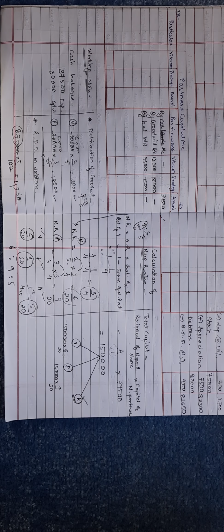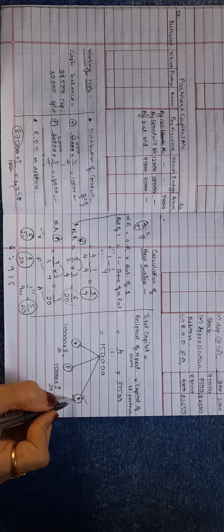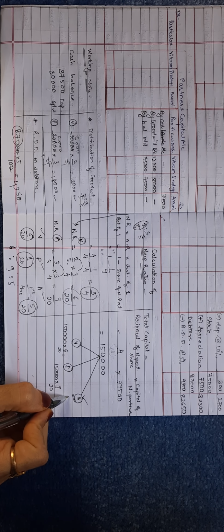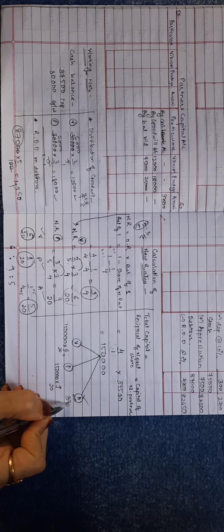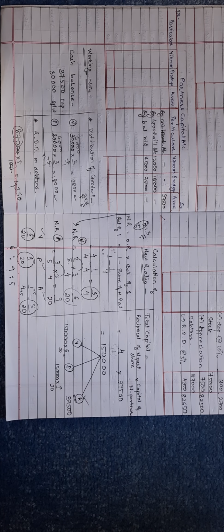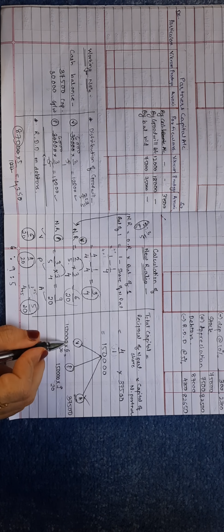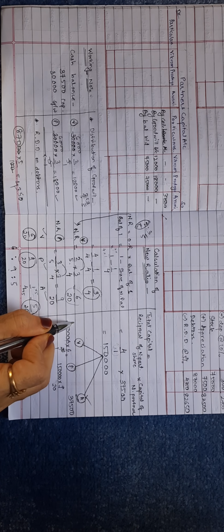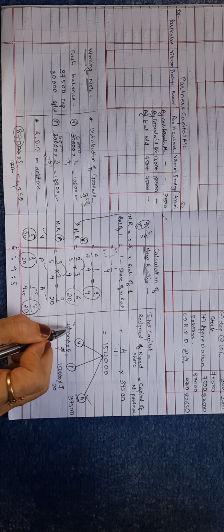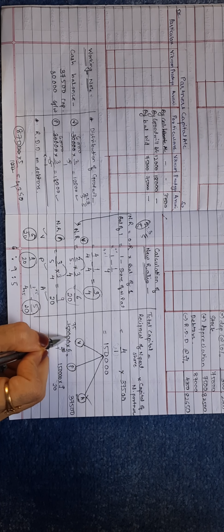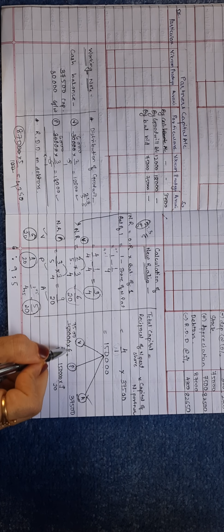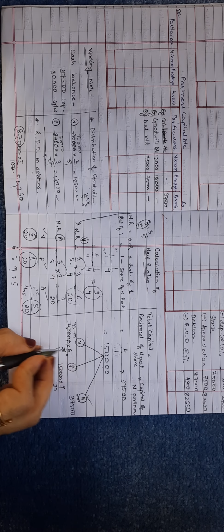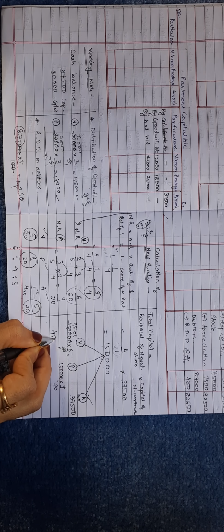How much has he brought as capital? 37,500. It was given in the second adjustment. So calculate this. Cancel the zeros. 2 ones are 2, 2 sevens are 14, remains 1, it gets 10, 2 fives are 10, and these 2 zeros come up. So 7,500 into 6 is 45,000.